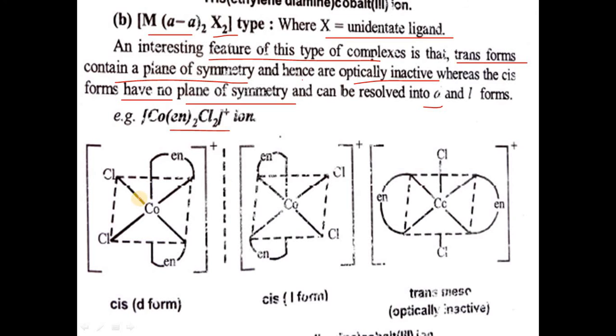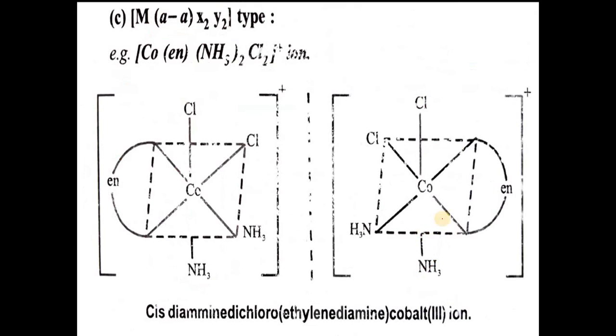So here in cis form, cobalt is surrounded by 2 chlorines and 2 ethylene diamine groups. So here when we take mirror images of each other, the cis forms are non-superimposable, so they are optical isomers of each other. But in case of the trans form, they show a plane of symmetry, so they are optically inactive in nature.